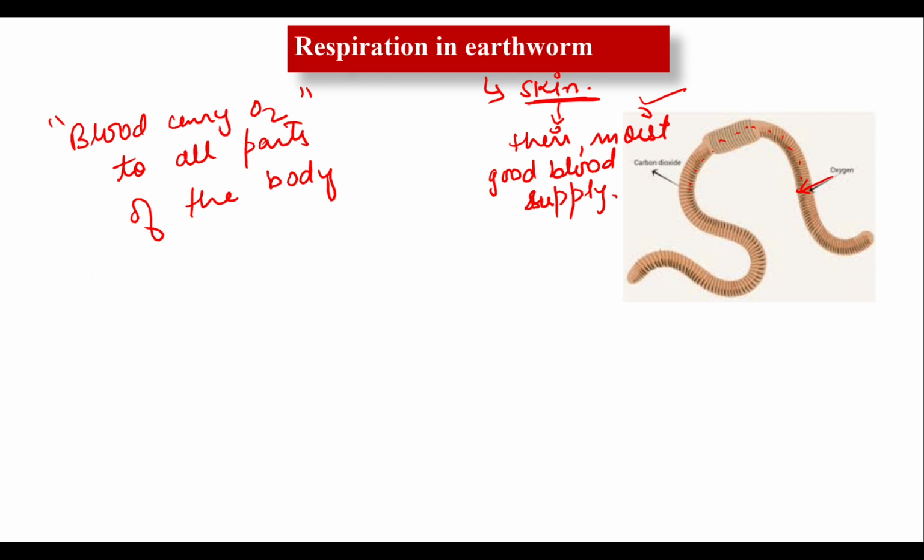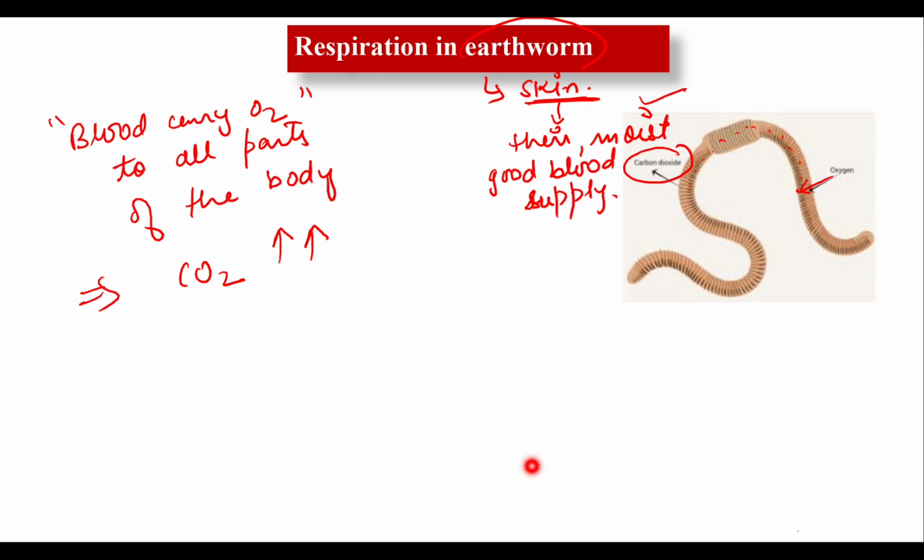Okay, now the next step is the carbon dioxide produced during respiration. As you all know, what is the use of oxygen? For the combustion of food to release energy, and during the release of energy carbon dioxide gas is also produced. So carbon dioxide produced during respiration is carried back to the blood. This carbon dioxide is expelled out of the body. Look at this, expelled out of the body of this earthworm through its skin. Thus in the earthworm gaseous exchange takes place through the skin, which is thin and moist also.